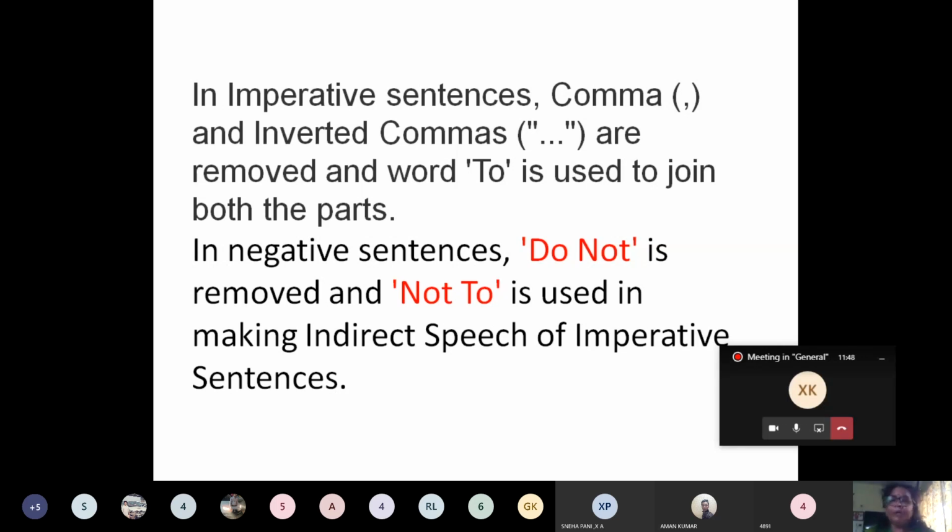After the reporting verb like advised, suggested, commanded, "to" is used. In a negative sentence, "do not" is removed and "not to" is used. It is reversed: do not becomes not to. Like, "Do not spit here." becomes "He ordered me not to spit there." So "do not" is changed into "not to". That is the indirect speech of an imperative sentence.